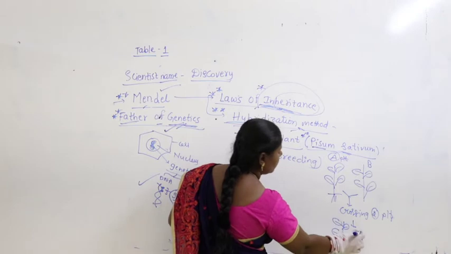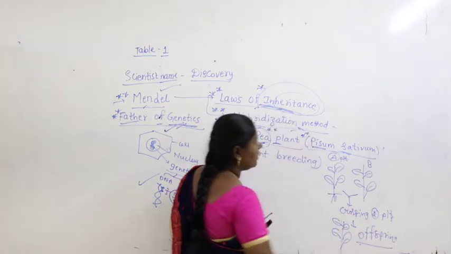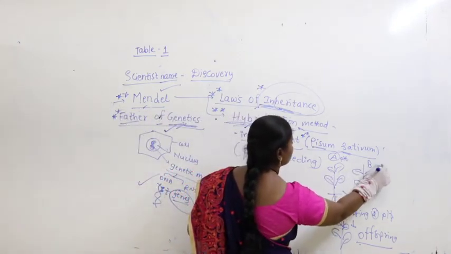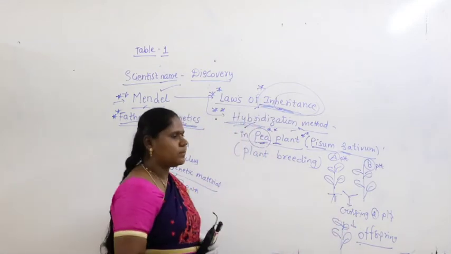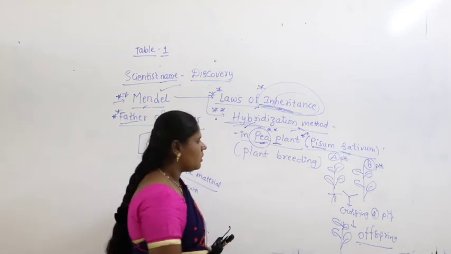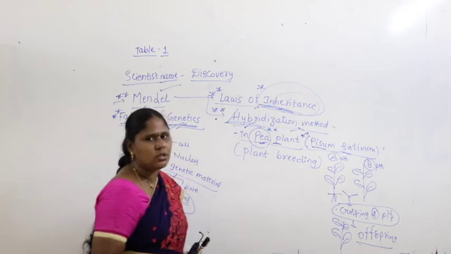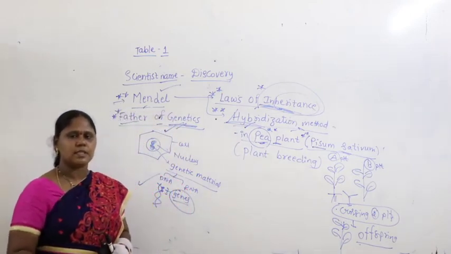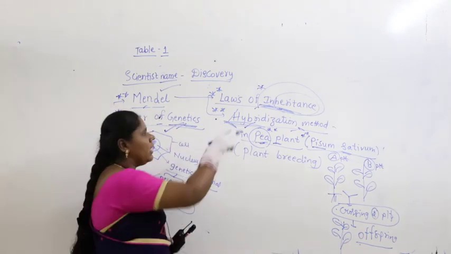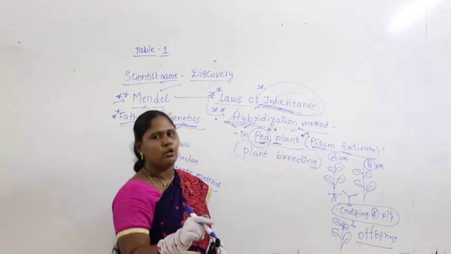So the offspring that you find here has the combination of both parental characters. So you took plant A and another plant B. If both plants are crossed, how do you do the crossing? That's called hybridization. In coming classes, we are going to discuss hybridization in detail. Presently, what you can understand is that hybridization is nothing but crossing, one of the methods of crossing.